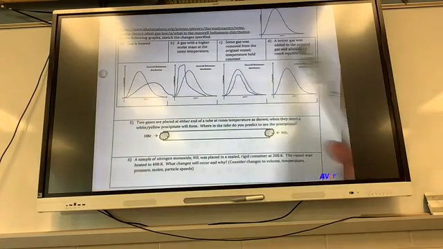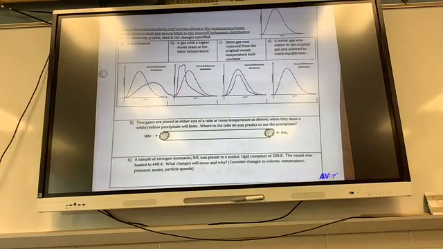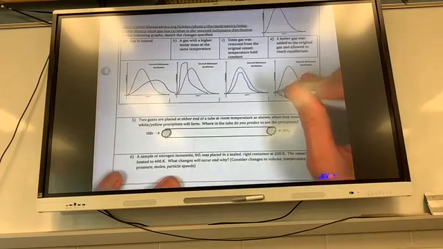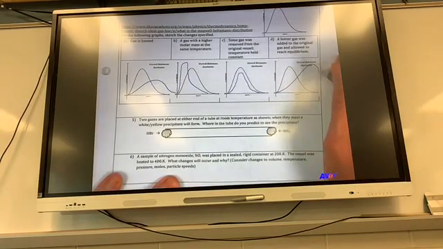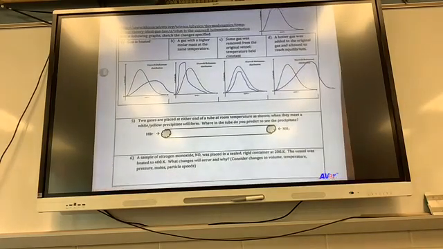And then the last one, a hotter gas was added to the original gas and allowed to reach equilibrium. How would you draw this one? To the right, a little bit shorter. Higher and to the right. All right? What is the phrase equilibrium? Equilibrium, not super important yet. Because I added gas, I added particles, so then my hump is going to be higher. I added more to it.